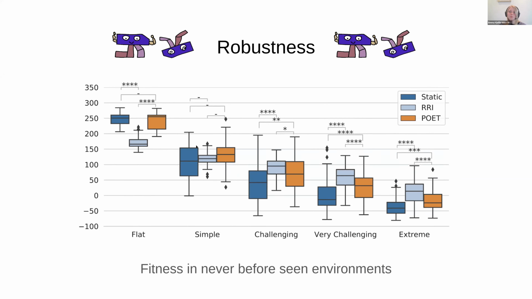In the flat environment, static and poet had highest fitness. However, already in the simple unseen environments, RRI is on par with static and poet. To the right, as the environments grow more difficult, there seems to be a tendency where RRI loses fitness less compared to poet and static. This may indicate that RRI has evolved individuals that are slightly more general and can generalize a bit better to difficult and unseen environments compared to the other 2 methods.